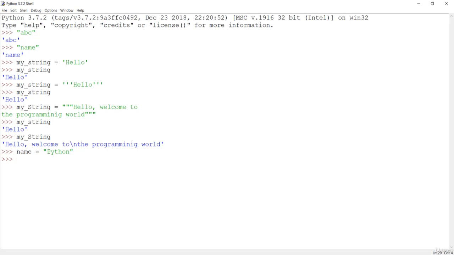You can see here in Python, P is at position 0, y is at index 1, t is at 2, and similarly one increment at a time.